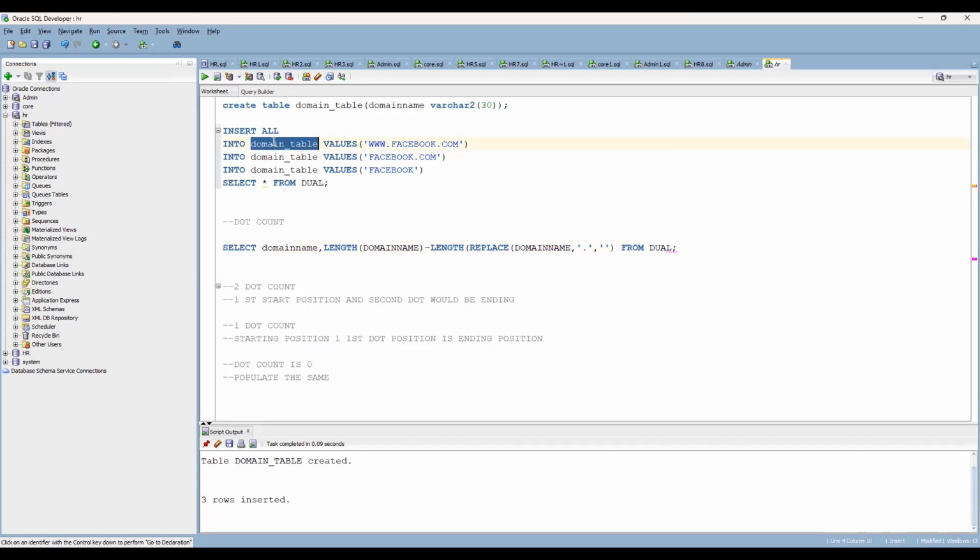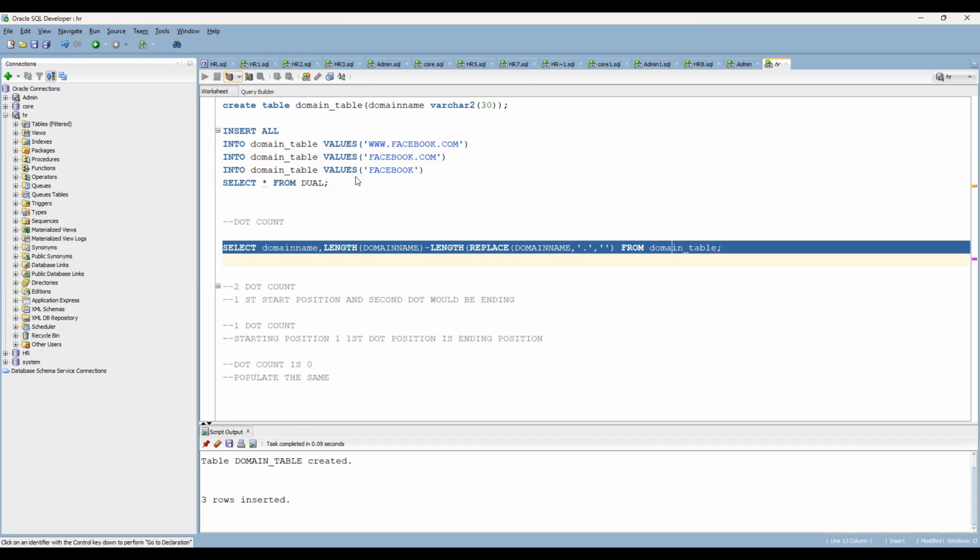Here in the first case, 16 will come, 16 minus 14, 2 dots, which is going to come in the first one. And here you have 8 plus 4, 12. In the second case you are going to get 11, and in the last case you are not going to get any changes, 8 characters.